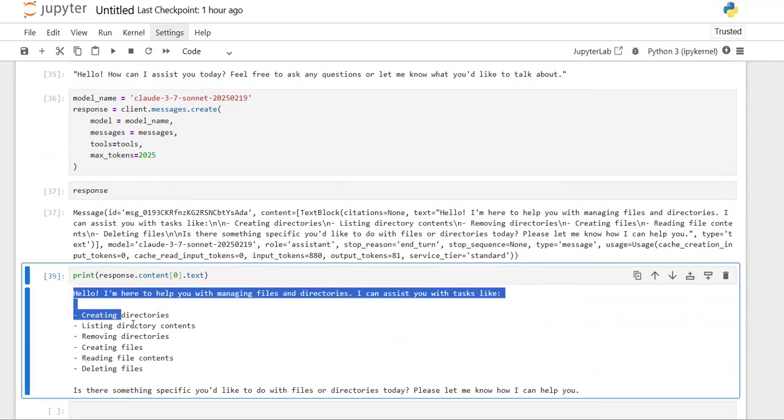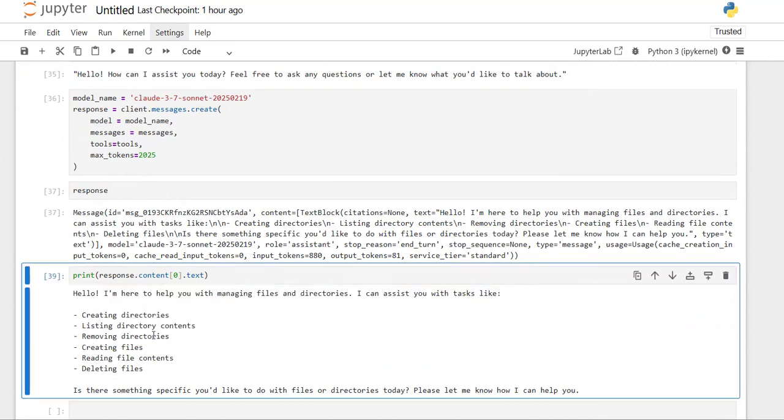Now the response you can see, so the same request we sent, like hi we sent, how the response you can observe, like hello, I am here to help you with managing files and directories. Now it can manage the files and directories. I can assist you with tasks like create. It can create the directories, list the directories or remove the directories, create the files, read the files, as well as delete the files also.